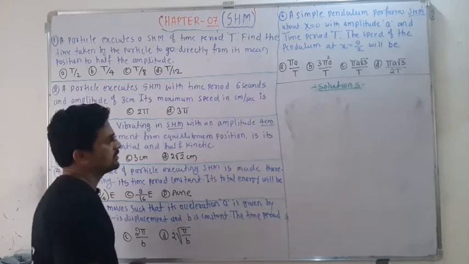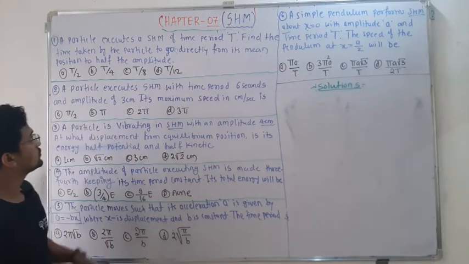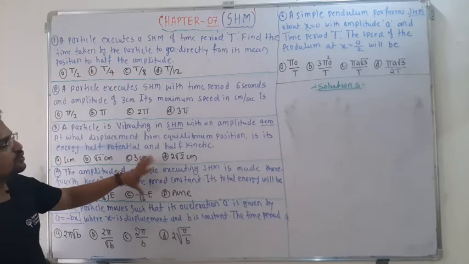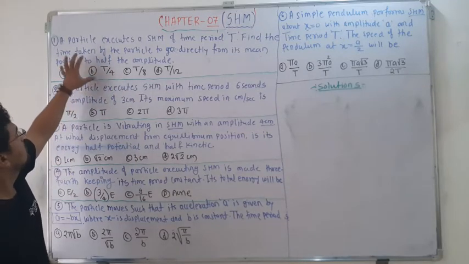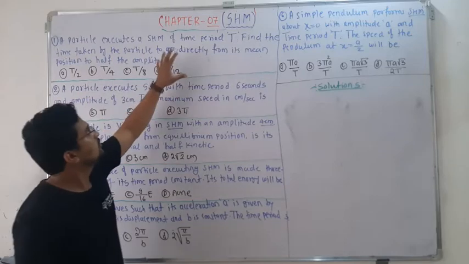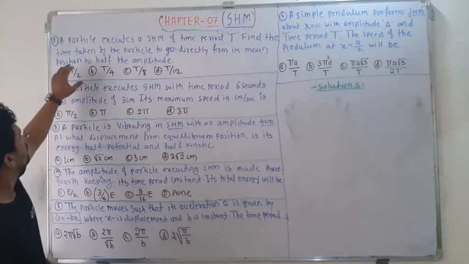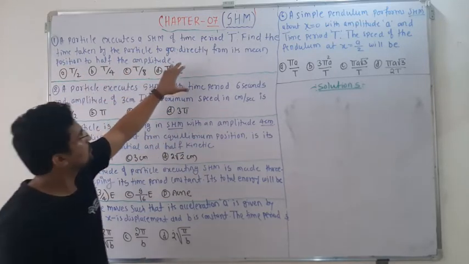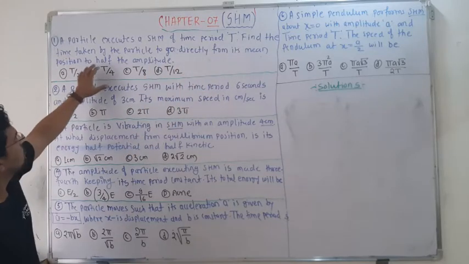So now we have already completed the theoretical part. Okay, so we will start with a few numericals. I will take the first one: a particle executing SHM of time period T. Find the time taken by the particle to go directly from its mean position to half of the